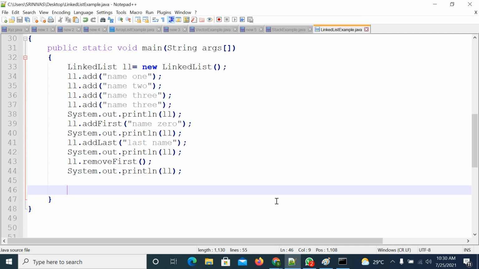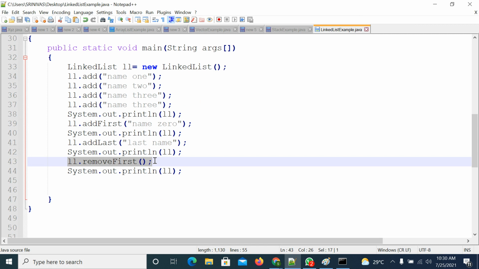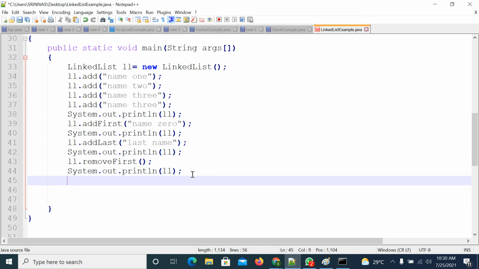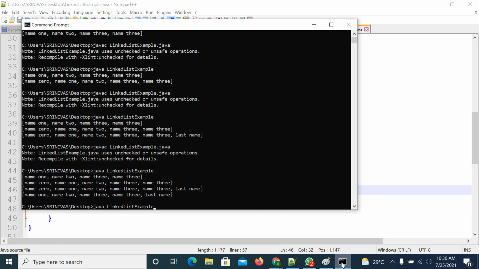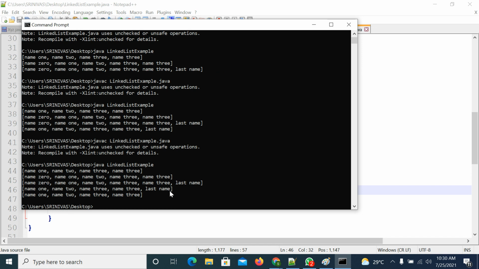You can apply the same way the removeLast method, and print the linked list. So the last element got removed. Compile the code, execute the code. The last element is last name, so last name got deleted.